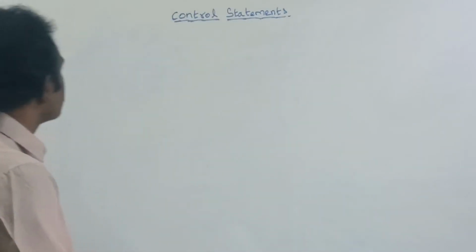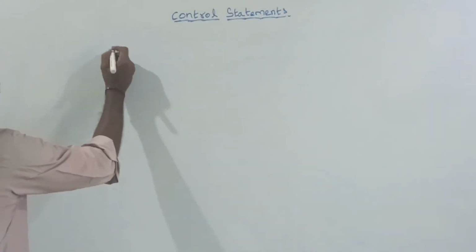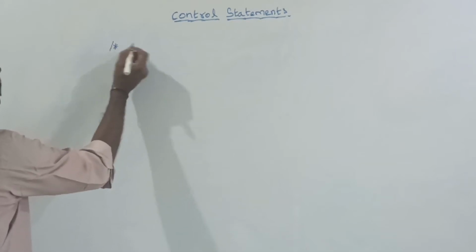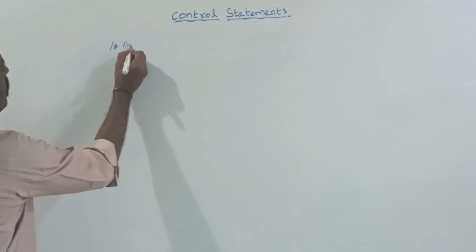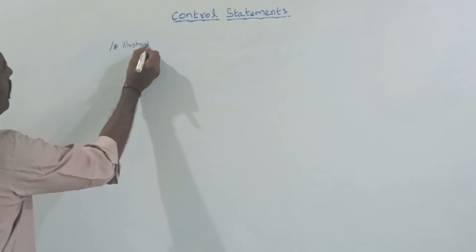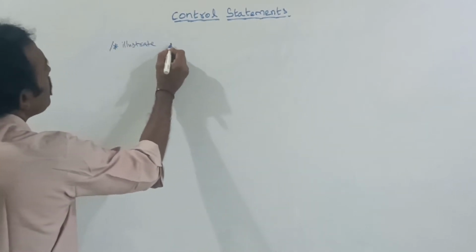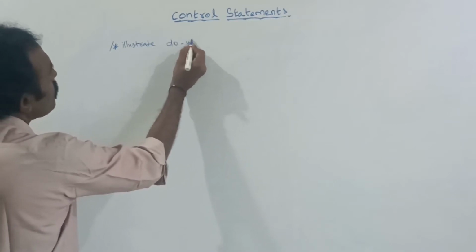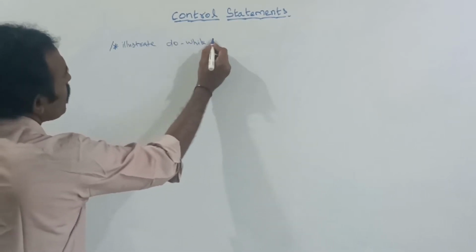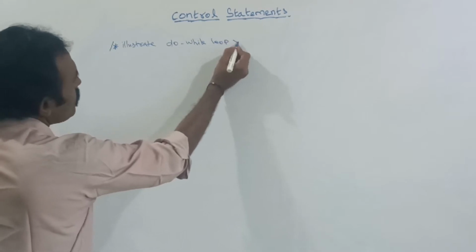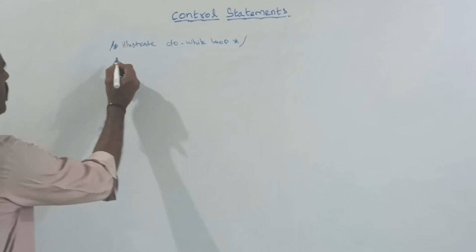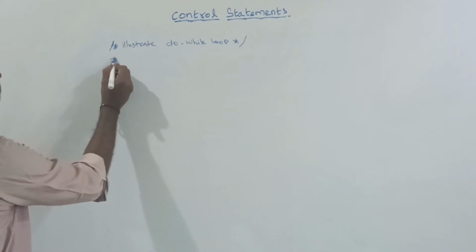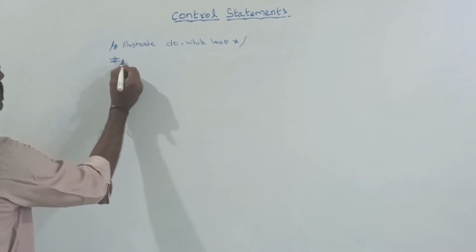See here, in this example we are going to illustrate the do while loop. This is the command line. Here after, we are going to include the header files.